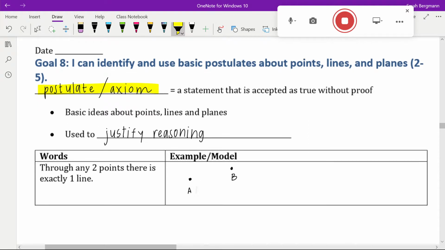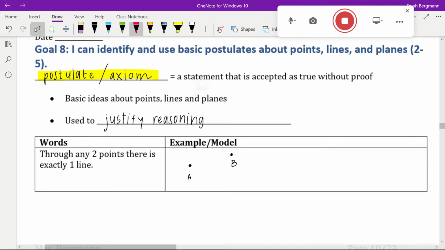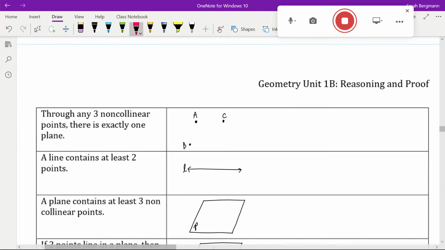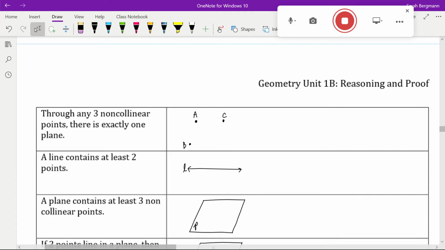This first one says, through any 2 points, there's exactly one line. So for example, if you have points A and B, there's only one line you can draw between them. The next postulate, through any 3 non-collinear points, there's exactly one plane. There's only one plane we can draw that contains all 3 of those points.